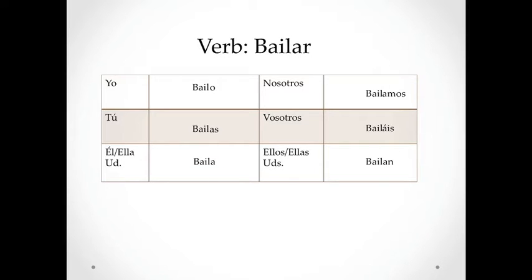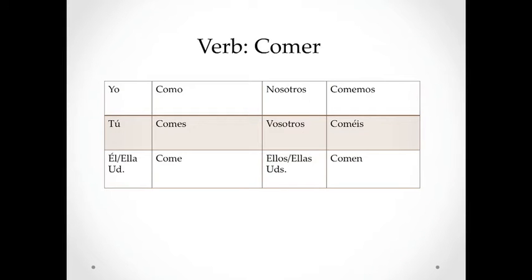So we're going to follow the same pattern for ER verbs. And here I've put down the verb comer. Yo como, tú comes, él, ella, usted come, nosotros comemos, vosotros coméis, and ellos, ellas, ustedes comen. Just like we learned in Spanish 1 and 2, the endings for regular ER verbs are the same as AR verbs, only the A's change to E's.